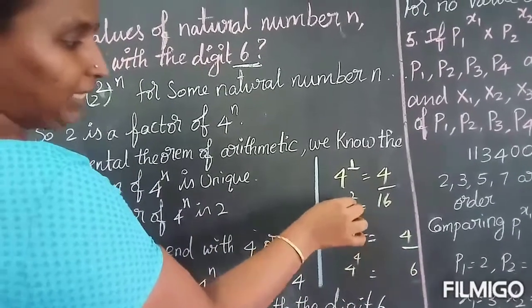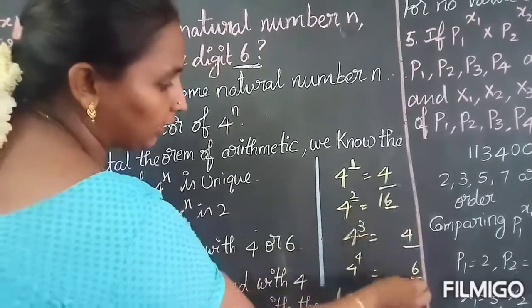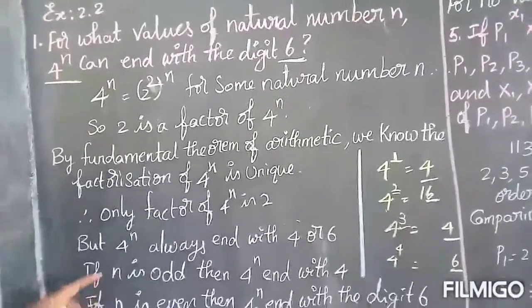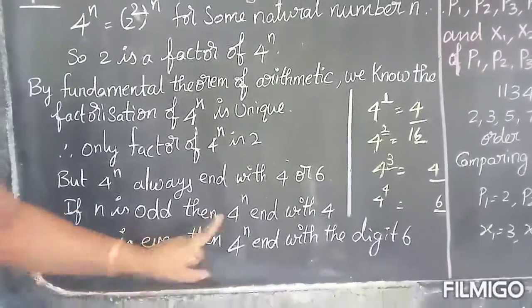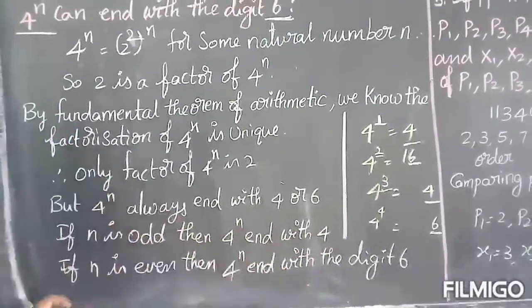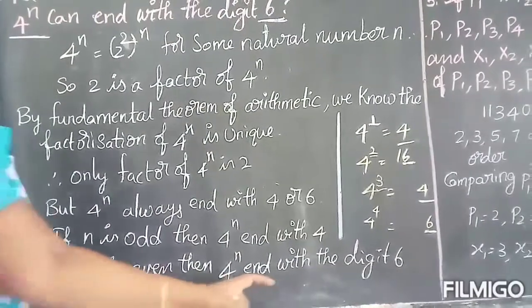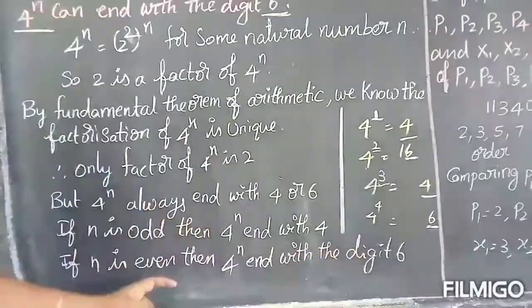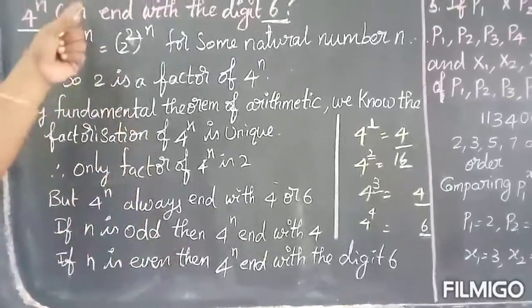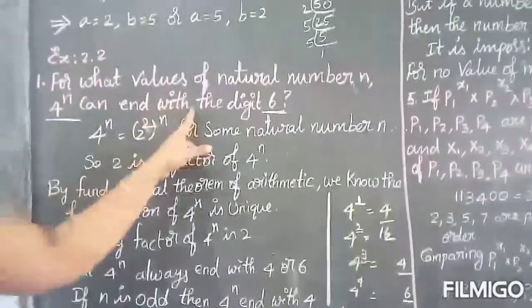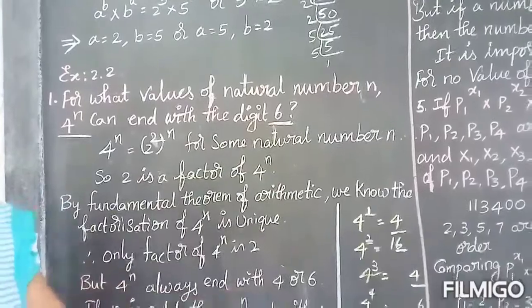Okay, so if the power is an even number, you will get the 6 at the last digit. So if n is odd, then 4 power n ends with 4. If n is even, then 4 power n ends with the digit 6. So for all even numbers, 4 power n can end with the digit 6. So did you understand this?